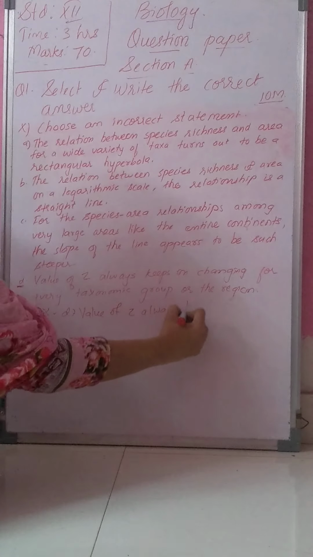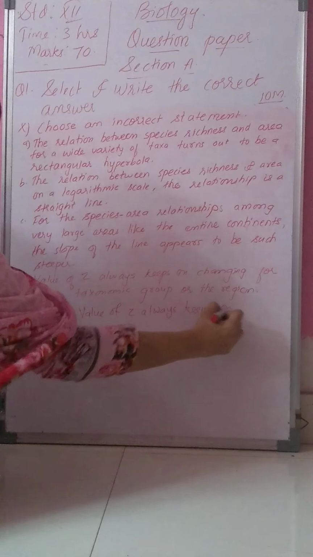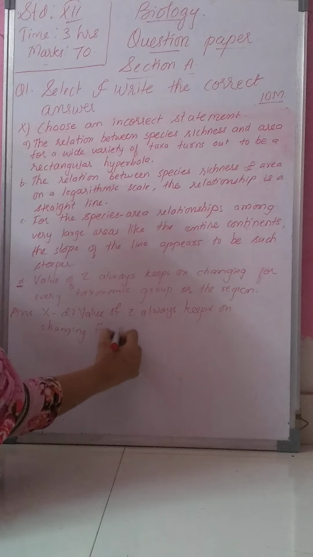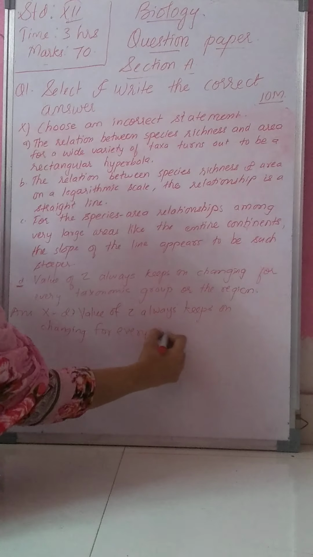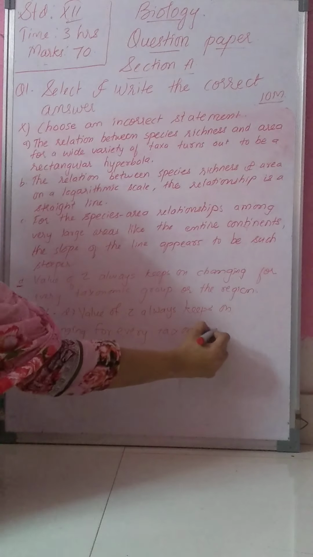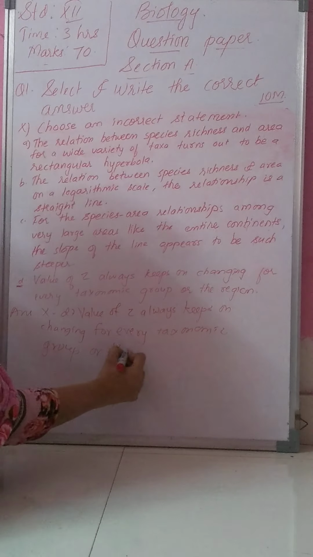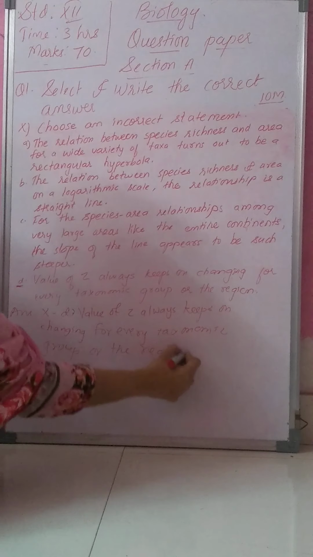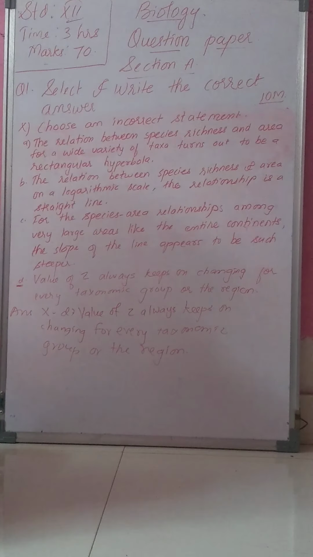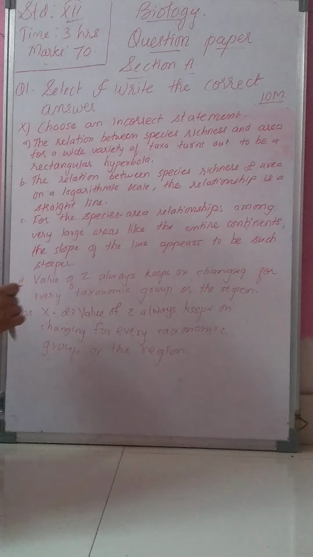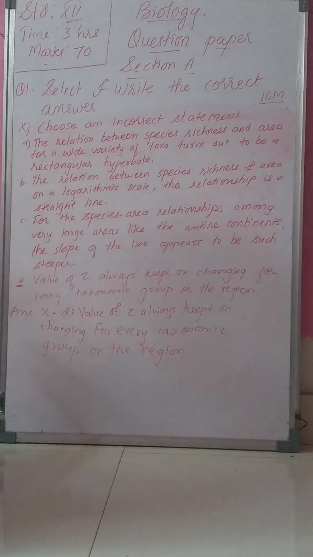Value of Z always keeps on changing for every taxonomic group or the region. Okay, the correct answer is option number D, that is value of Z always keeps on changing for every taxonomic group or the region.